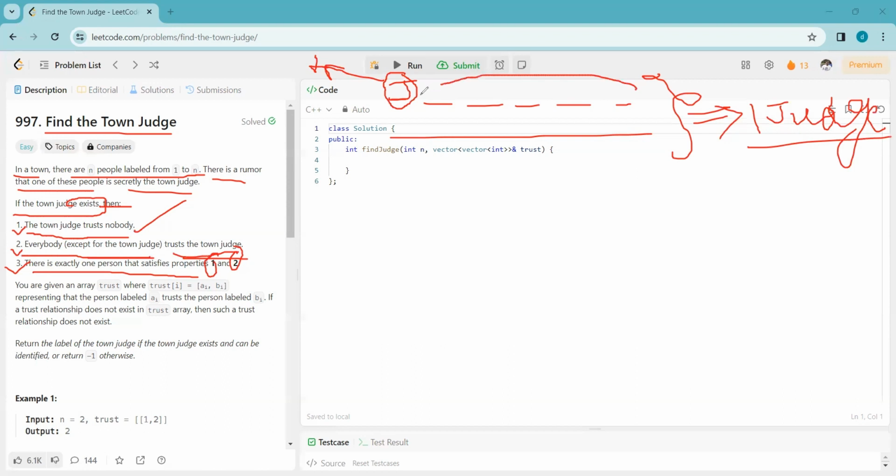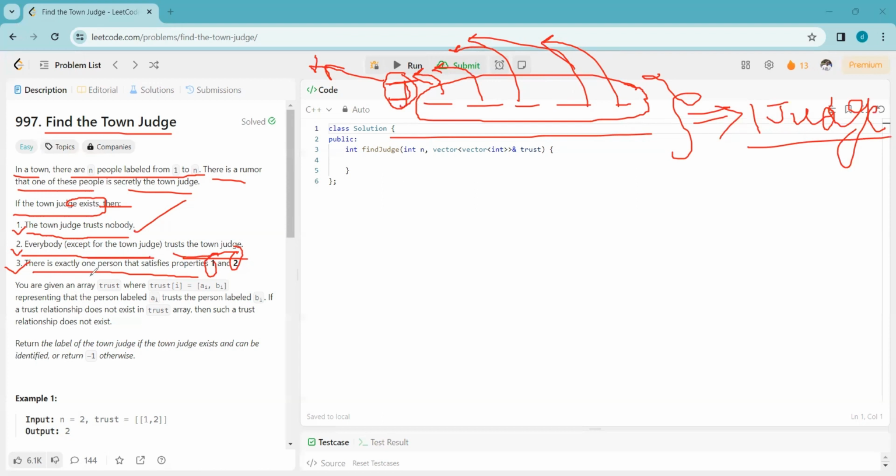That means the remaining persons, except the town judge, everyone trusts the town judge. This person also trusts the town judge, this person also trusts the town judge. Like this, everyone except the town judge trusts the town judge.